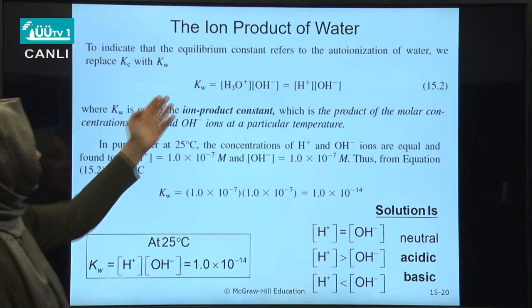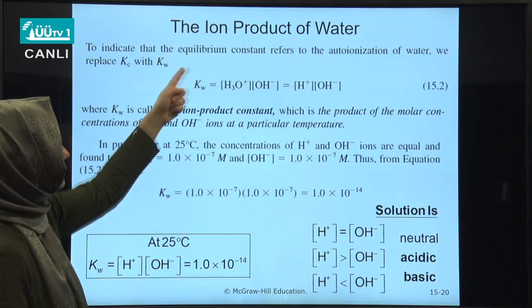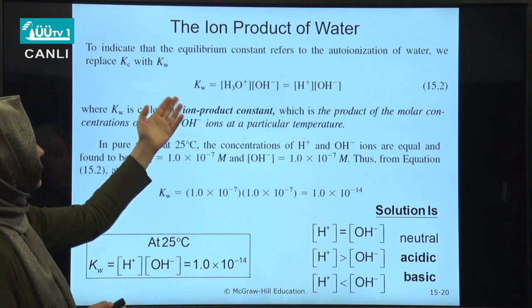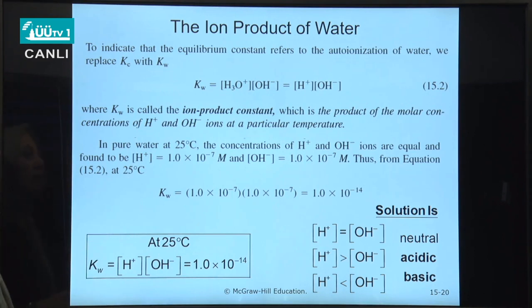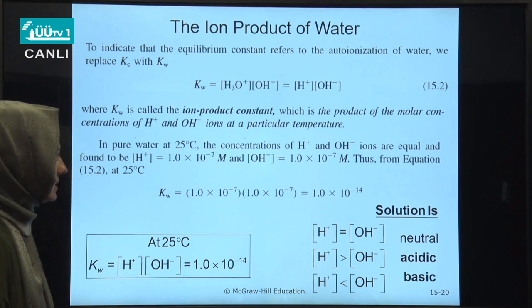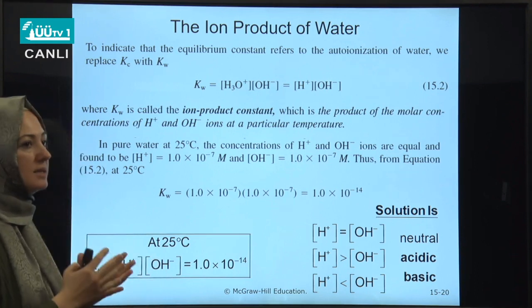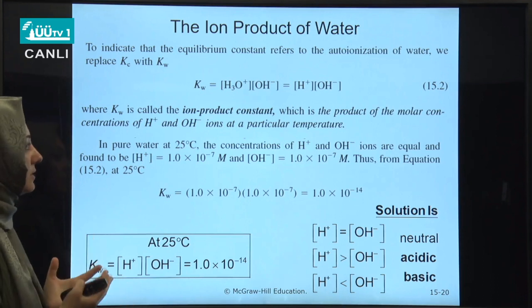We also term this equilibrium constant value as the ion product of water and designated by Kw. So Kw is called the ion product constant, which is the product of the molar concentrations of H plus and OH minus at a particular temperature.